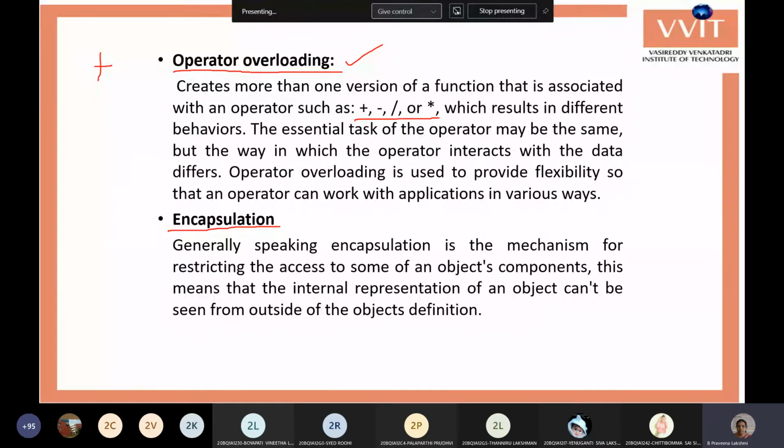You are making a restriction, or a border, for the data members. By combining data and functions as a single unit, you are making the data members visible and accessible only within the class.